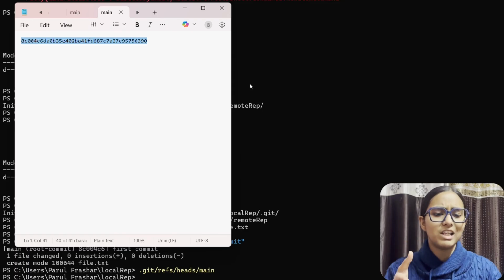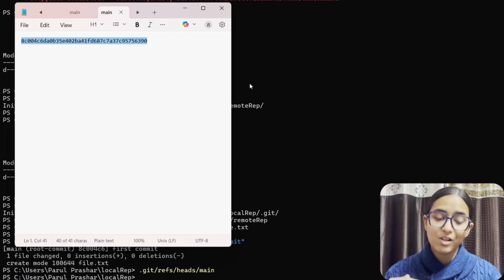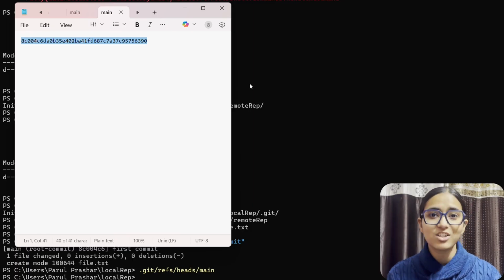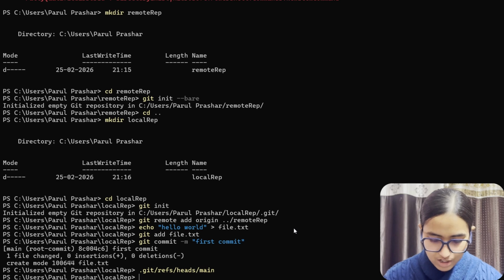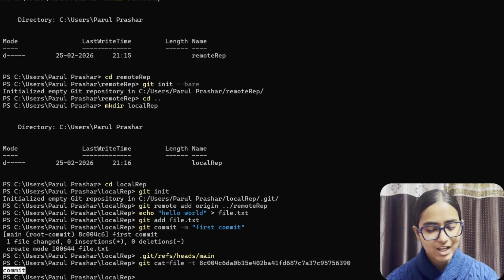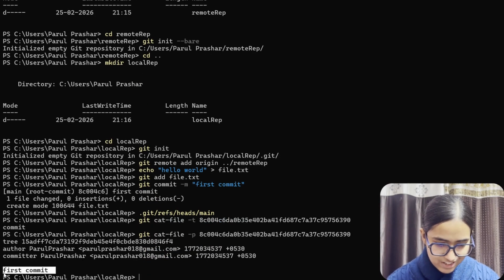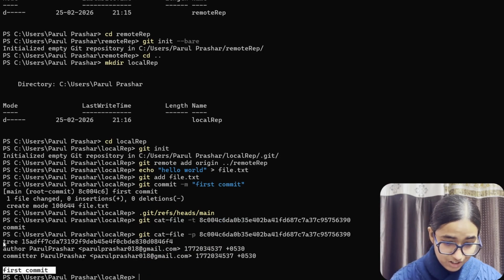But if you're someone who doesn't believe what this hash actually is or what it actually does, then what we're going to do now will make you believe that this hash is actually a commit. It will show the contents of this hash, it will show the type of this hash as well. Let's do this now. From the last lecture we did git cat-file -t and paste the hash. So this hash is of type commit. Let's run the command again, but this time we are going to print the contents of this hash. So the contents are first commit. So this is a commit.